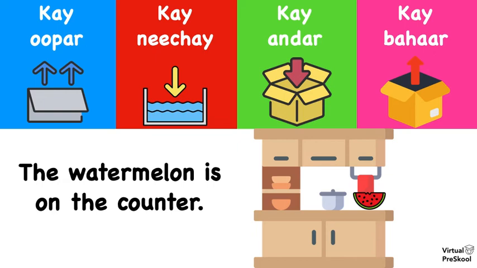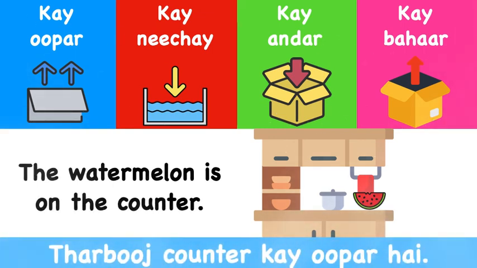All right, let's do another one. The watermelon is on the counter. All right, let's take a look. तरबूज काउंटर के ऊपर है. The watermelon is on top of the counter.